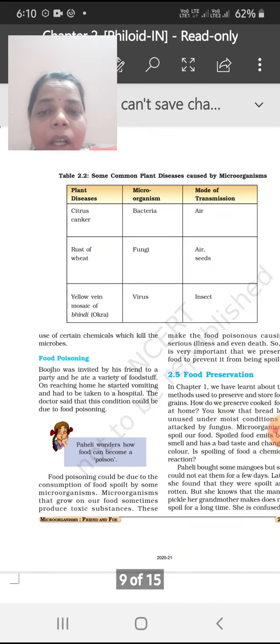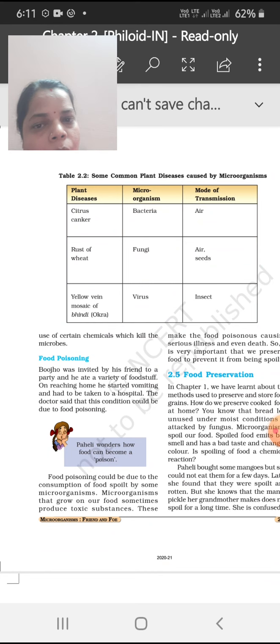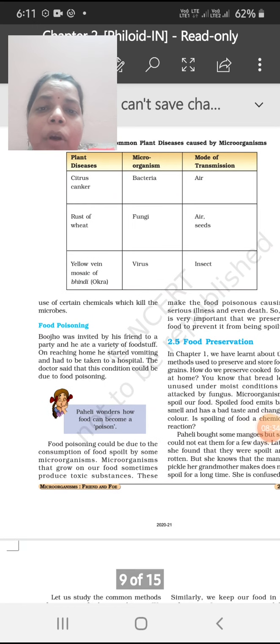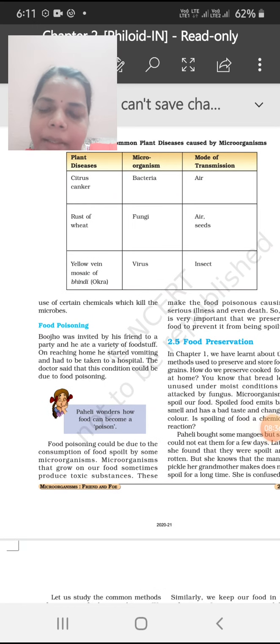Now how these bacteria are responsible for spoiling food, that we will learn in the next video.